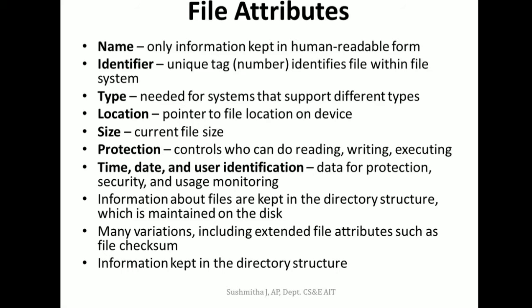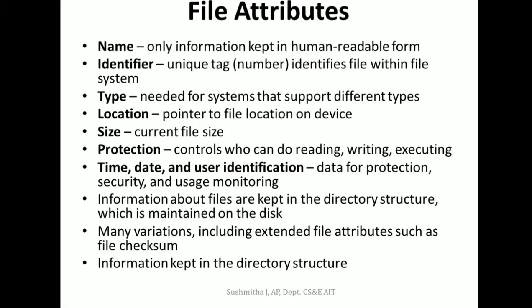For example, as a user, you would have specified the name as program1.c, or let me say file1.c, abc.txt. That is the file name, which is in a human readable form, and that is specified by the user for his or her convenience. Now what is the identifier?